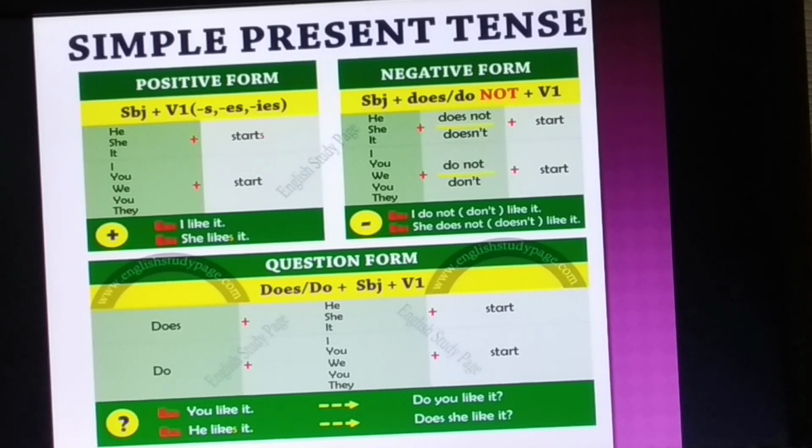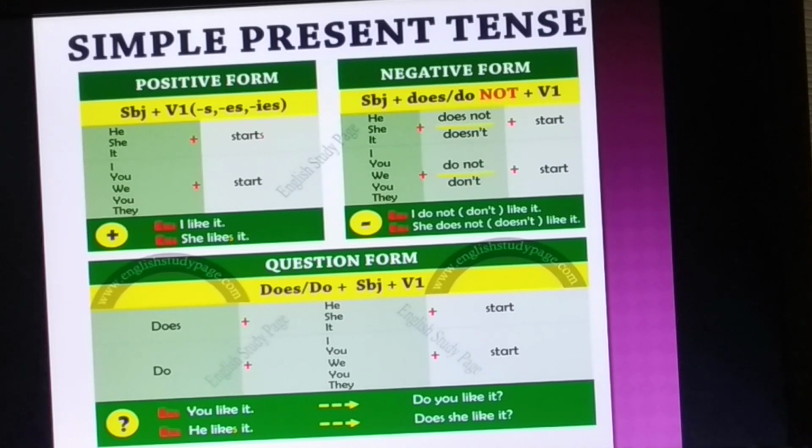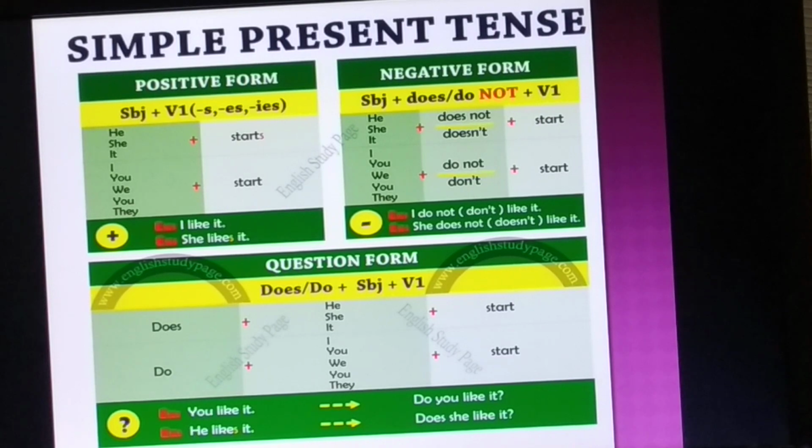Now, if we want to make it negative, what will we do? We will just add does not or do not. For example, here we can see the sentence has been formed with subject, then we have used do not or does not, and then V1. Since we already have does, we have to lose s or es after the verb in case of third person singular number. For example, I don't like it. She does not like it. Now in these sentences we have used do not or does not depending on the subject.